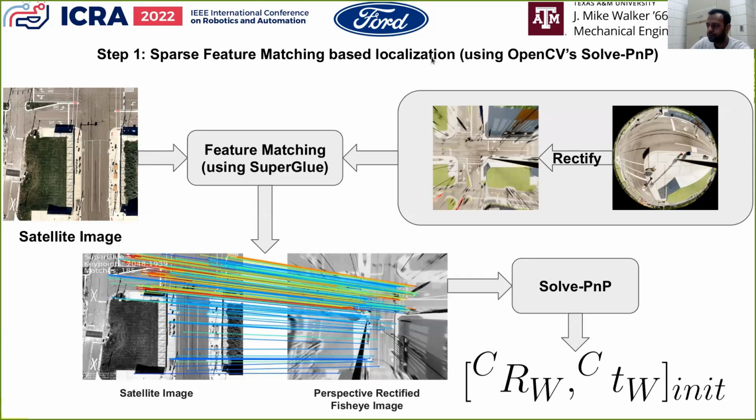We follow a two-step process to solve this problem. In step one, we match features between a rectified fisheye image and a satellite map using a deep learning-based feature matching algorithm called SuperView. Once the matches are established, we solve a PNP problem to determine the initial camera pose. As the metric scale of the satellite image is known to us, the initial camera pose we obtain here is in metric units.